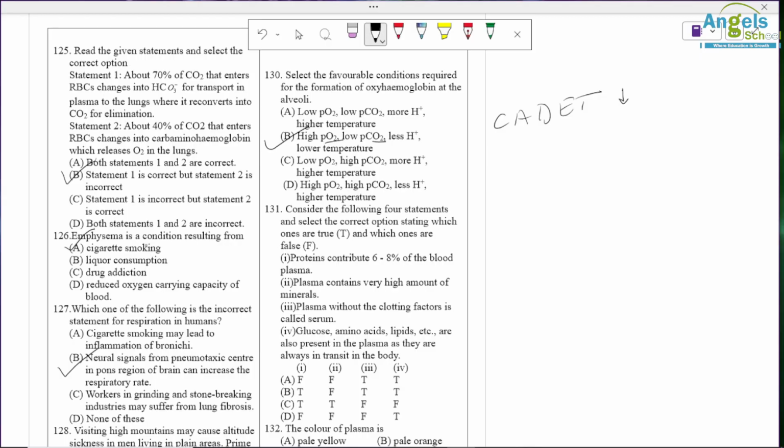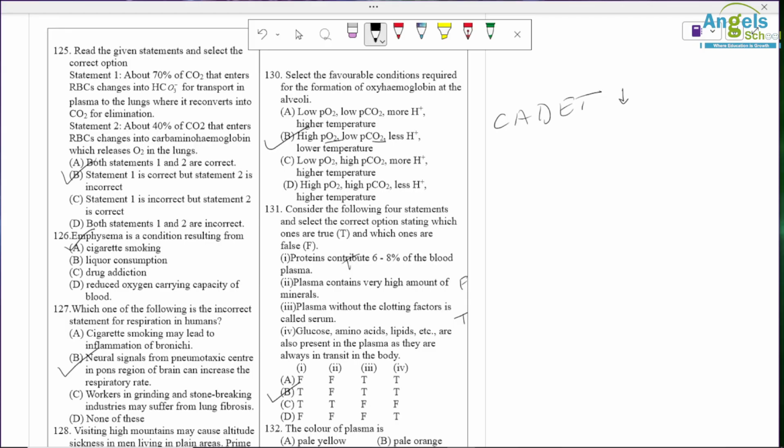Question number 123. Consider the following 4 statements for true and false. Protein contributes 6 to 8% of the blood plasma. True statement. Plasma contains a very high amount of minerals. It's a false statement. Plasma without the clotting factor is called serum. So it is again true. And glucose, amino acids and lipids are present but in a transient state of the body. So again it is correct.